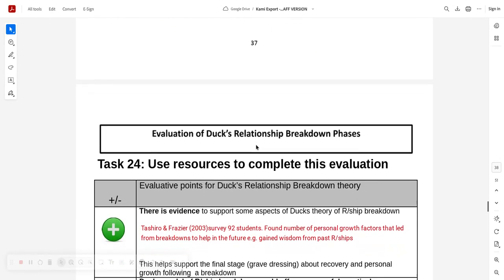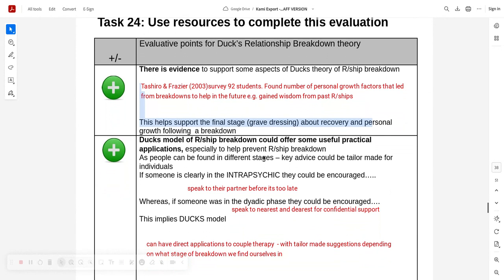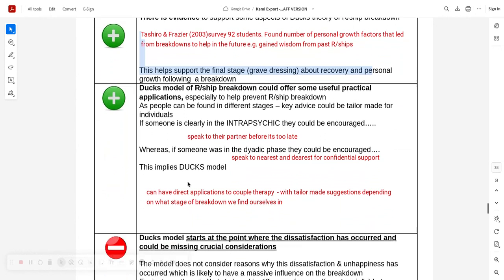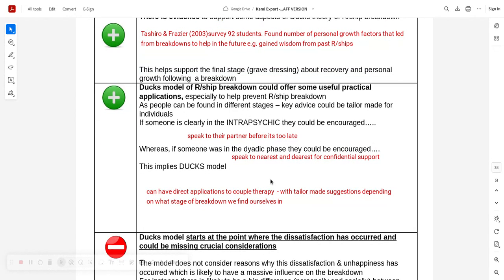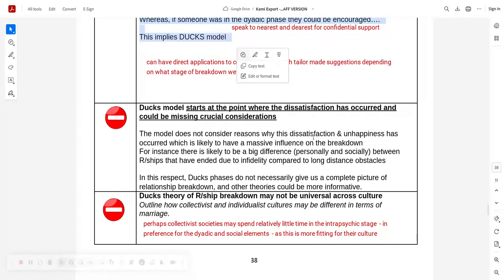And remember, it's supposedly a set sequence. Ways to evaluate, always evidence. And I picked this evidence ages ago because it's so simple. 92 students, that's all we needed. But it's got even better, fantastic, useful practical applications because it can offer tailor-made advice to people in different stages of relationship breakdown, and it could resurrect that relationship. Yeah. And then we've got a problem.